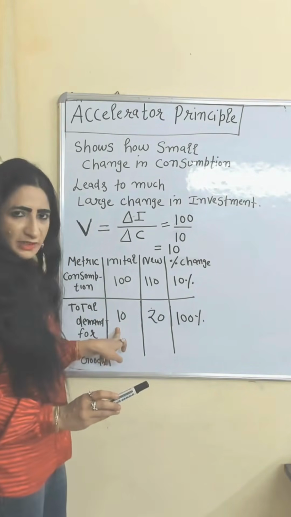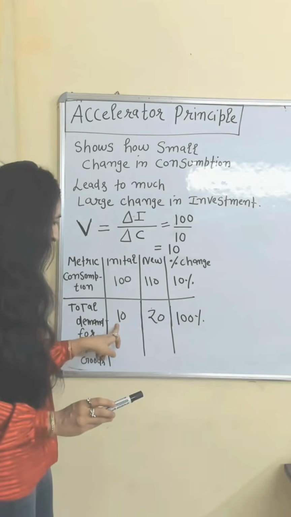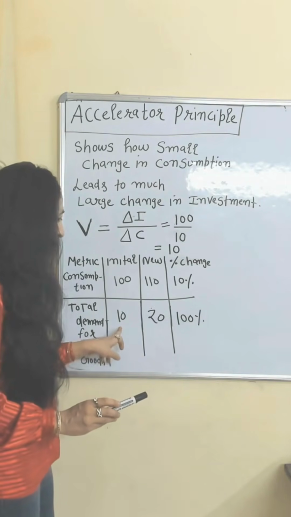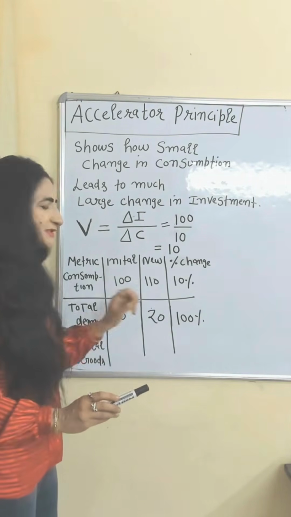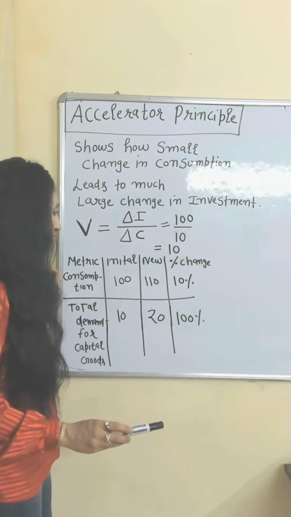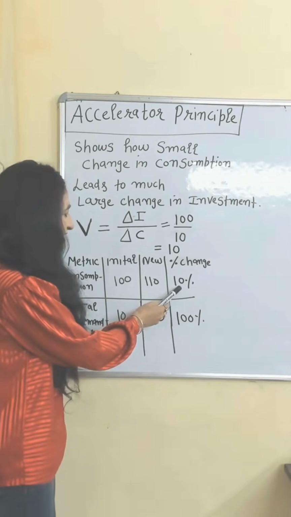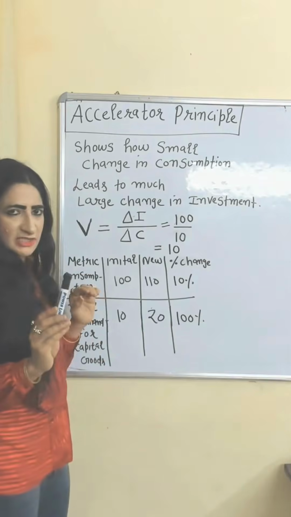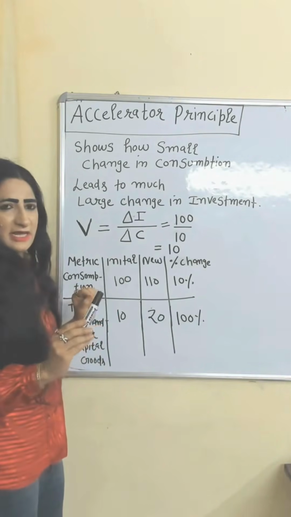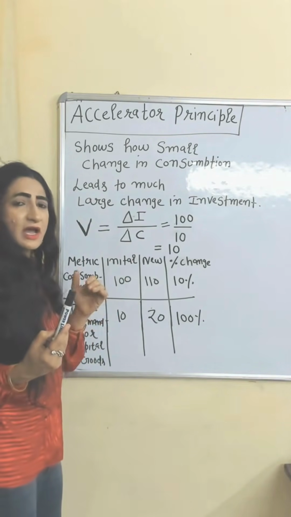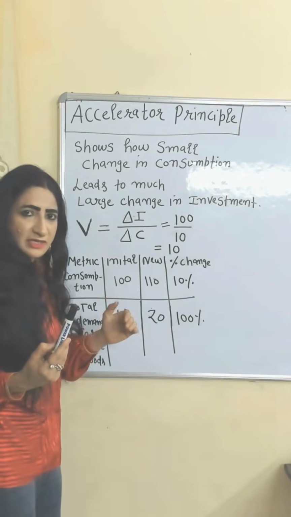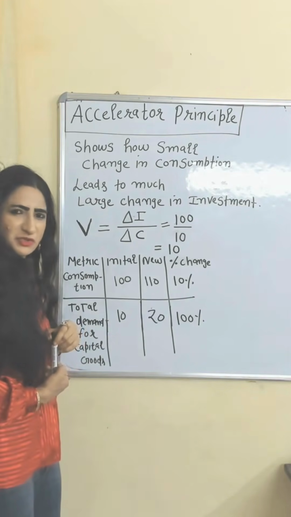Initial total demand for capital goods, meaning investment, is 10, and the new one is 20. Moving from 10 to 20 means a 100% change in investment. So here you can see a 10% change in consumption leads to a 100% change in investment. So we can say that the accelerator principle shows how a small change in consumption leads to a much larger change in investment.